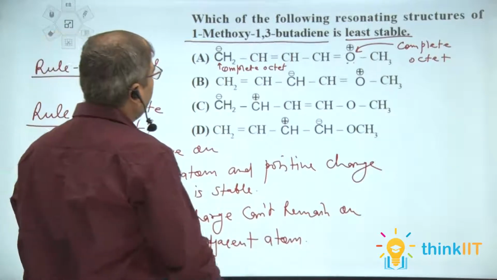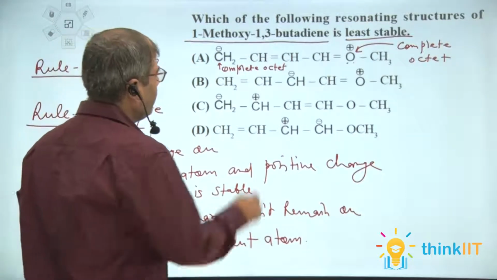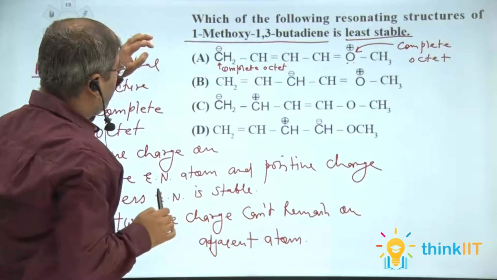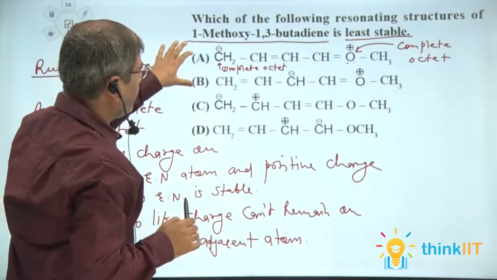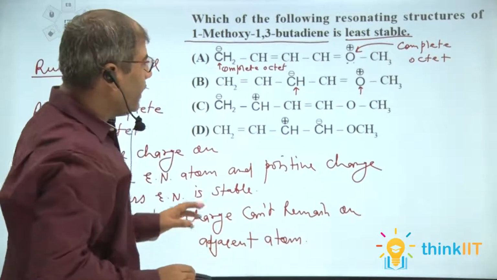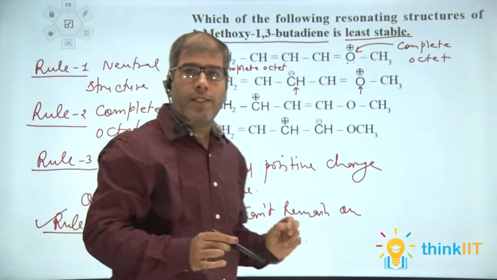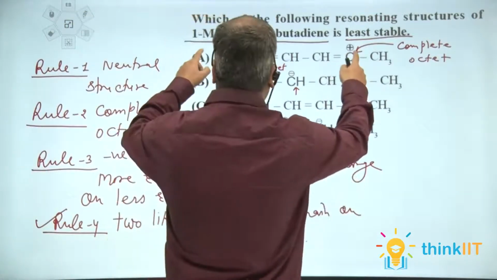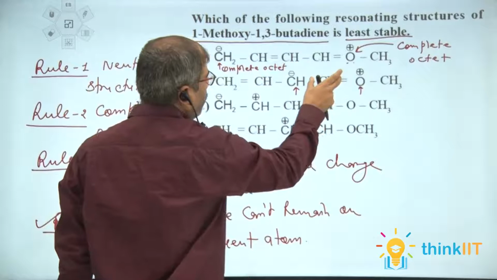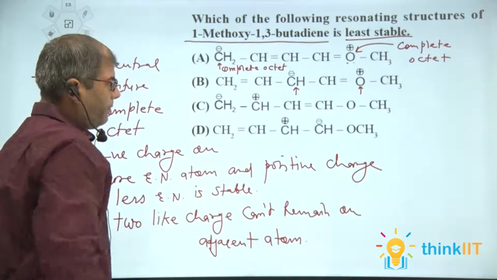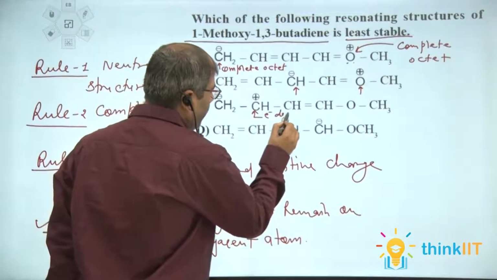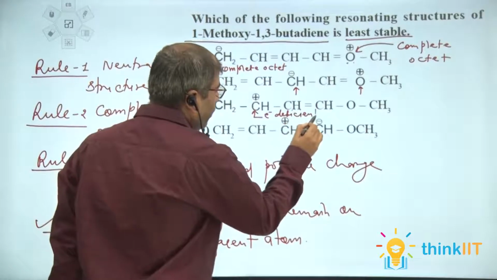If we examine our next option, option B, CH2 double bond CH, CH minus CH double bond O, in these two structures all atoms have a complete octet. Only the position of the charges is different. Here positive and negative charges are far apart, while in option B, they are somewhat closer to each other. In option C, this carbon atom is electron deficient.